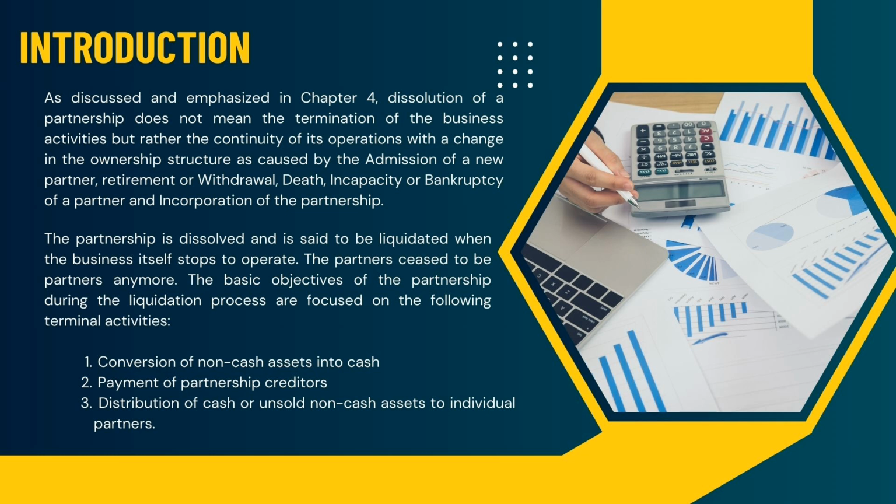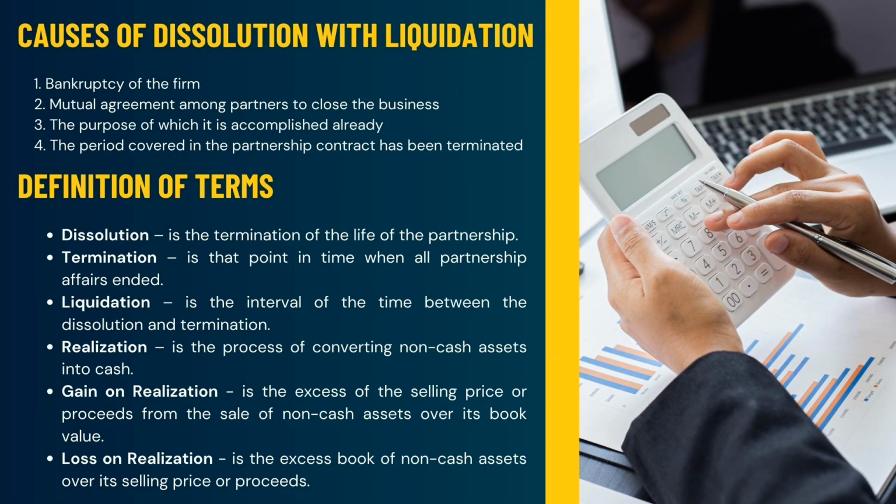So there are three basic objectives of the partnership during the liquidation process, focused on the following terminal activities. First is the conversion of non-cash assets into cash. The second one is payment of the partnership creditors, and the third one is distribution of cash or unsold non-cash assets to individual partners.